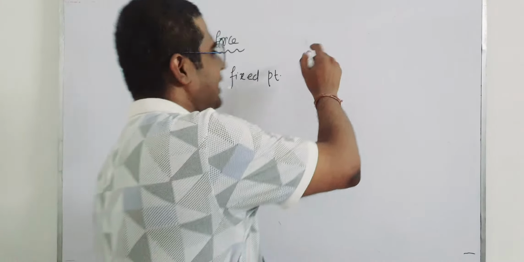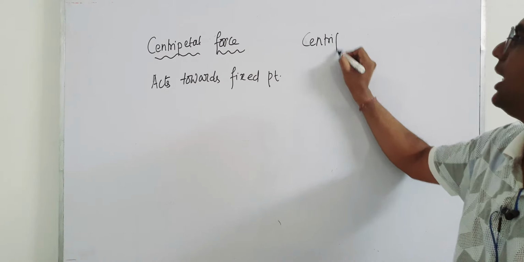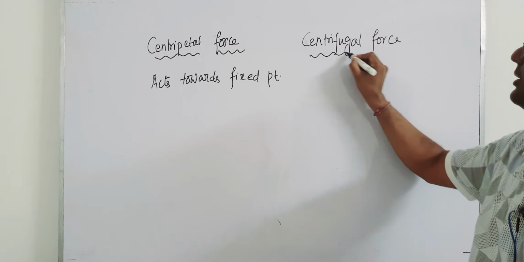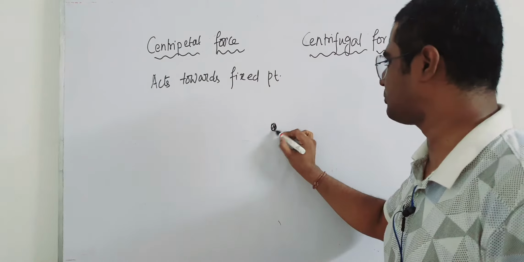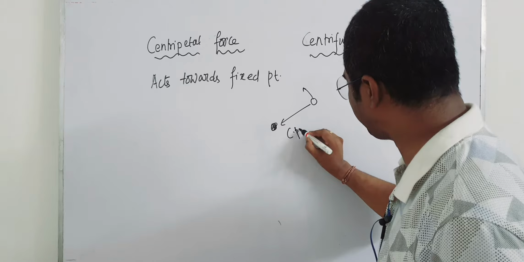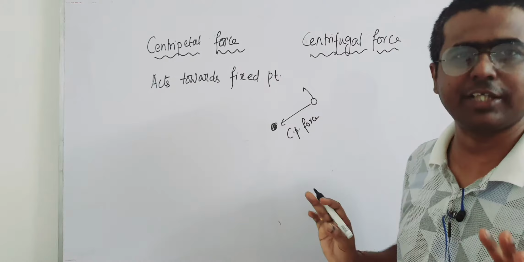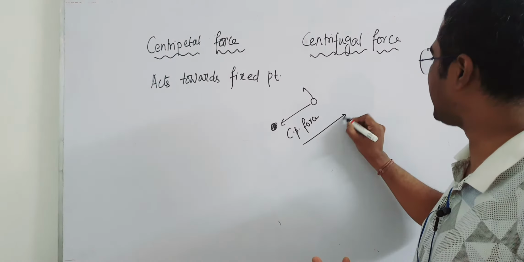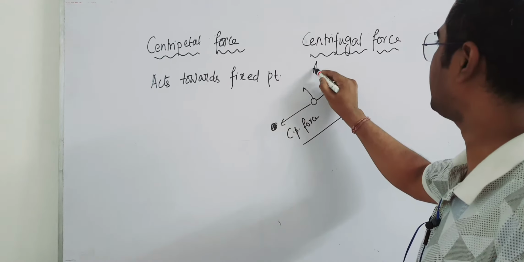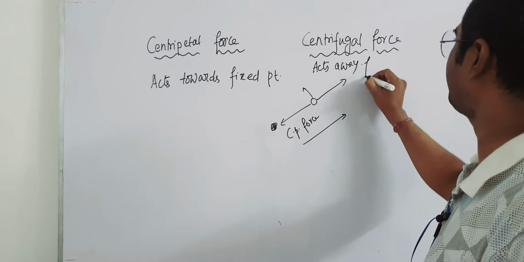Another force that comes into action is called centrifugal force. Now what happens is, this is a fixed point and this is moving in a circular direction. There is a centripetal force acting towards the center or the fixed point. There might be some force acting like this, which we name centrifugal force, which acts away from the fixed point.